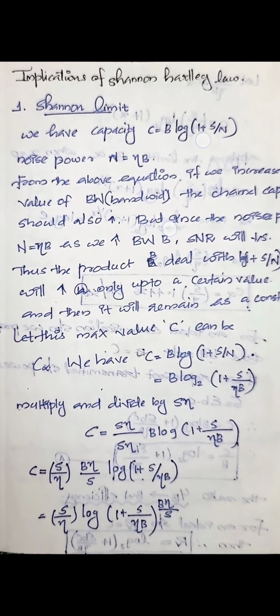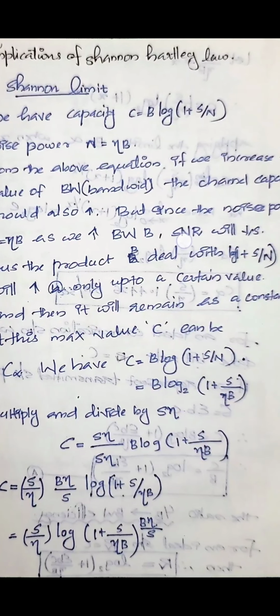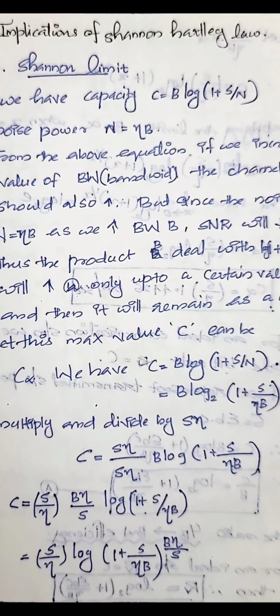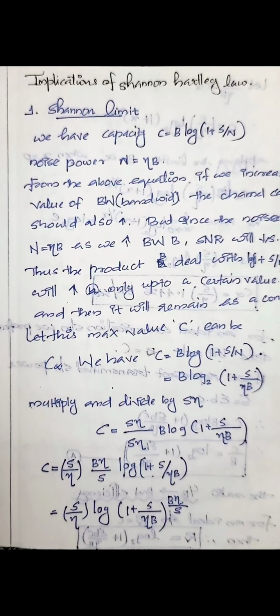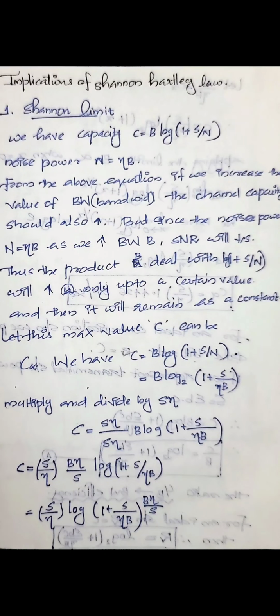By using the Shannon-Hartley law, we have the equation for channel capacity C = B log(1 + S/N). And also we have the noise equation, N = ηB, where B means bandwidth. From the above equation, if we increase the bandwidth, the channel capacity should also increase. But since the noise power N = ηB, as we increase the bandwidth B, the SNR will decrease.